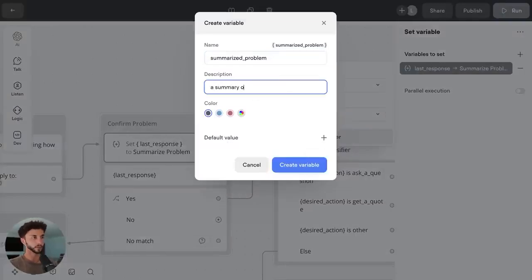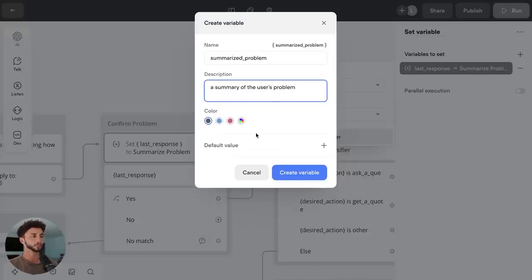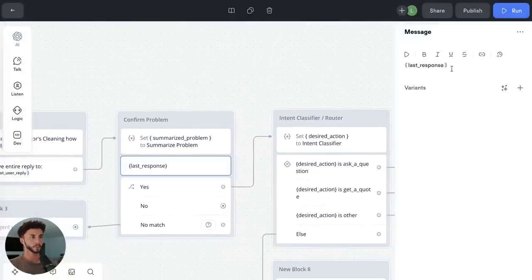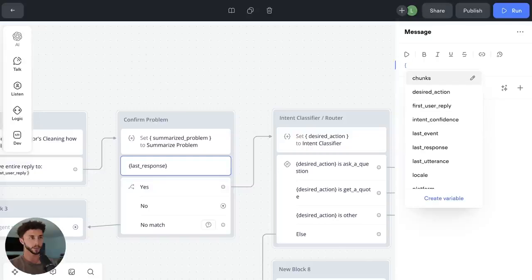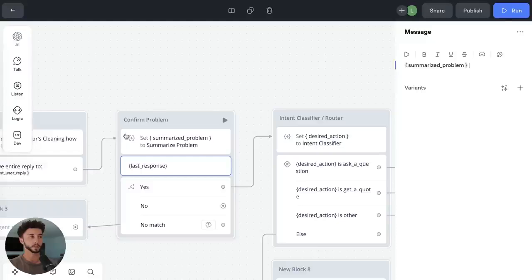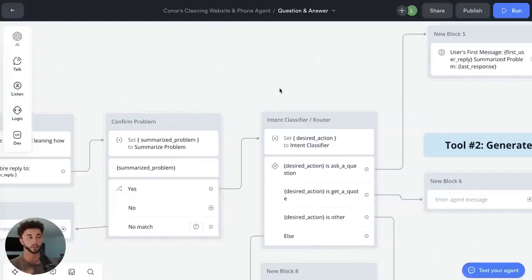A summary of the user's problem. Then we put this in here, get it to spit it out. So when you put a variable in a message, it's just going to print out the value that's inside that variable. So we've set the summarized problem variable, and then we're just going to spit it out and send it into the chat or over the phone.